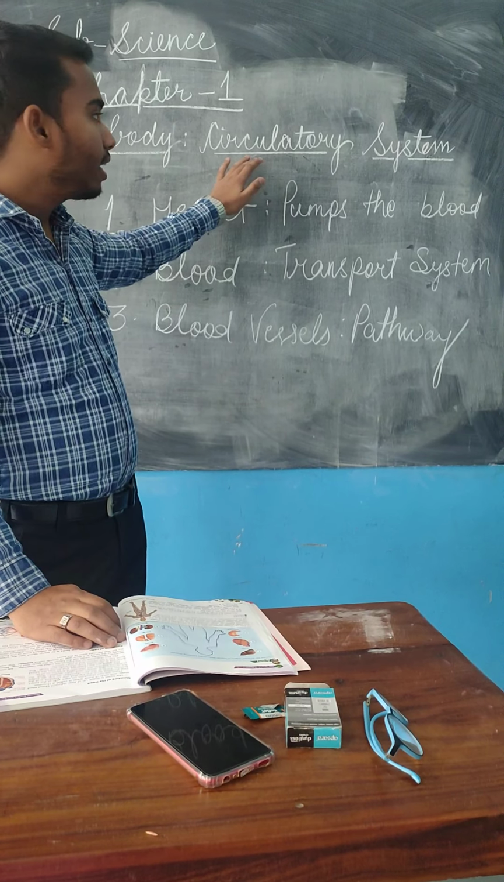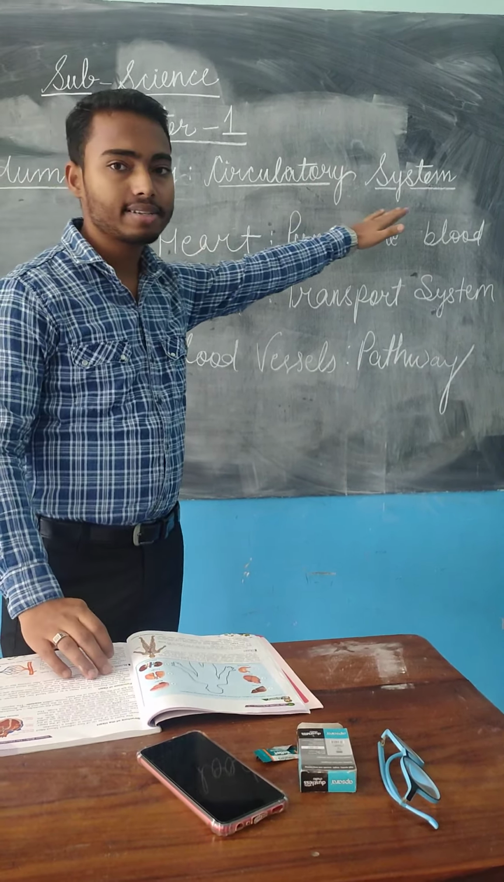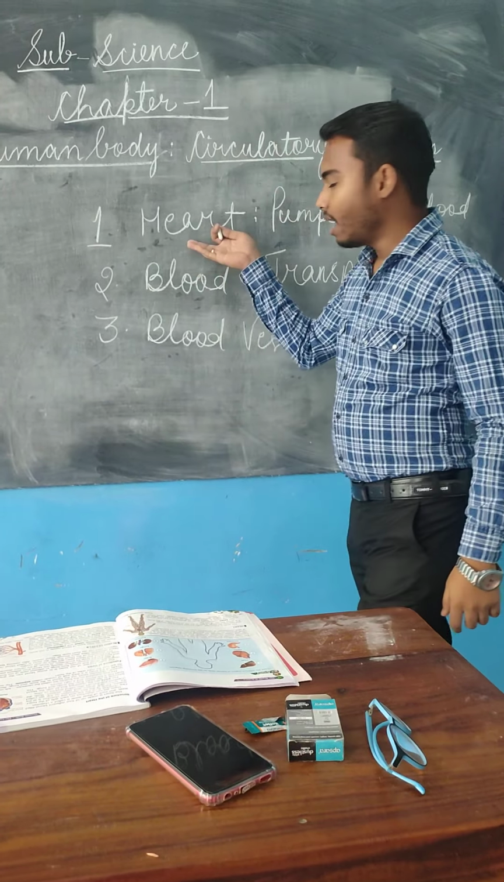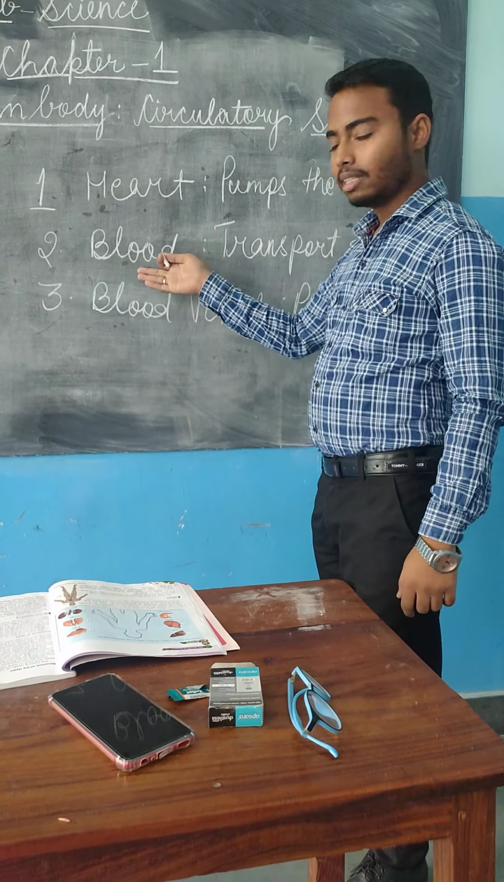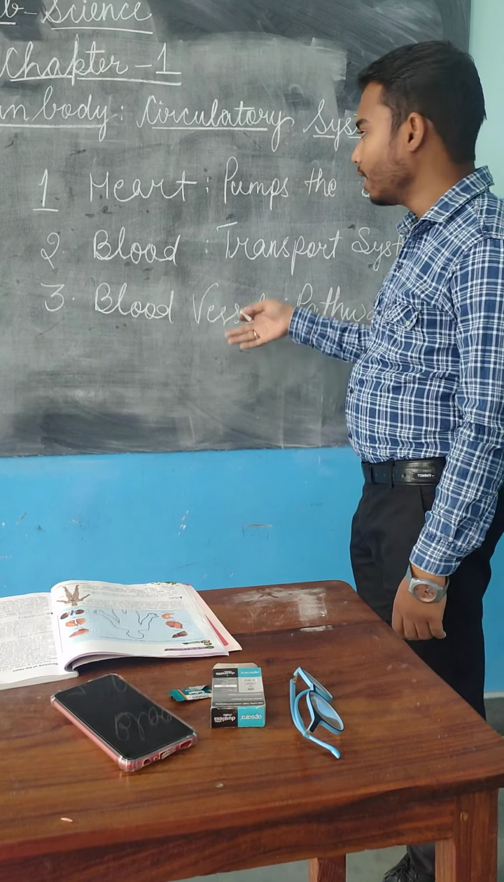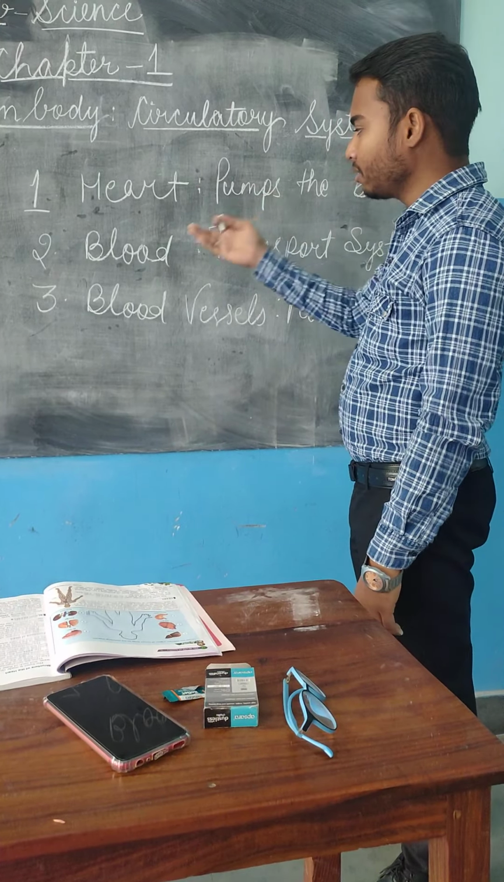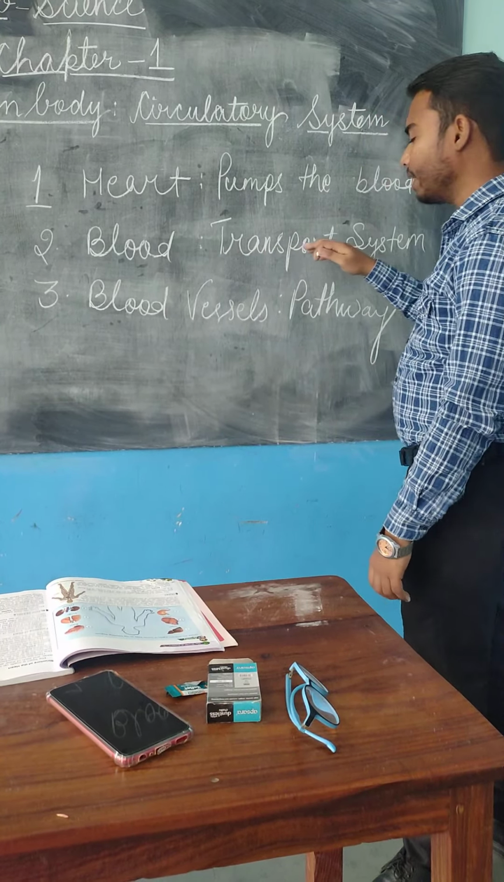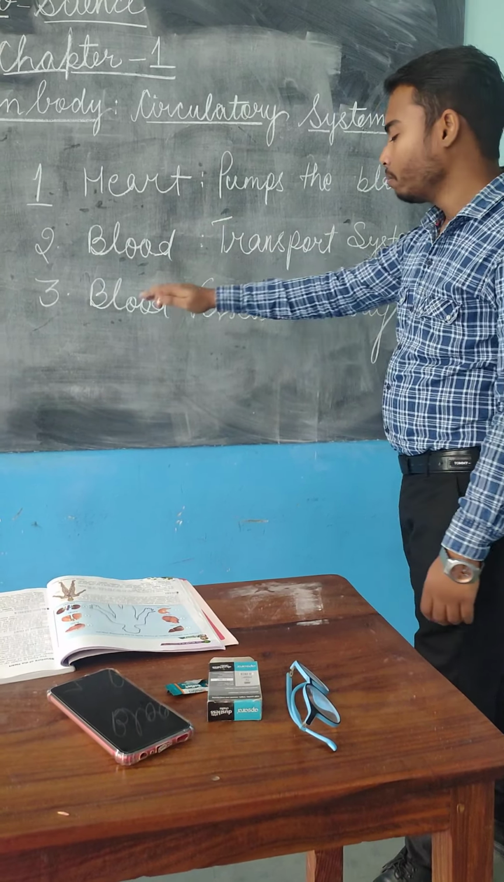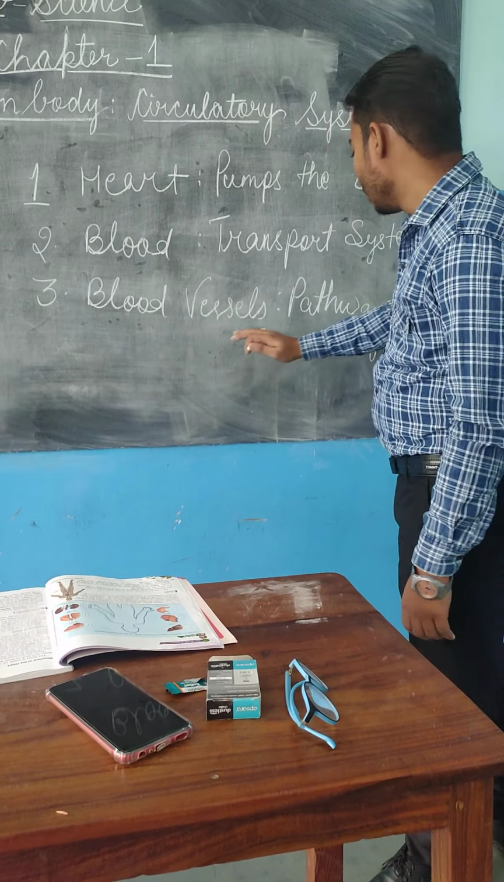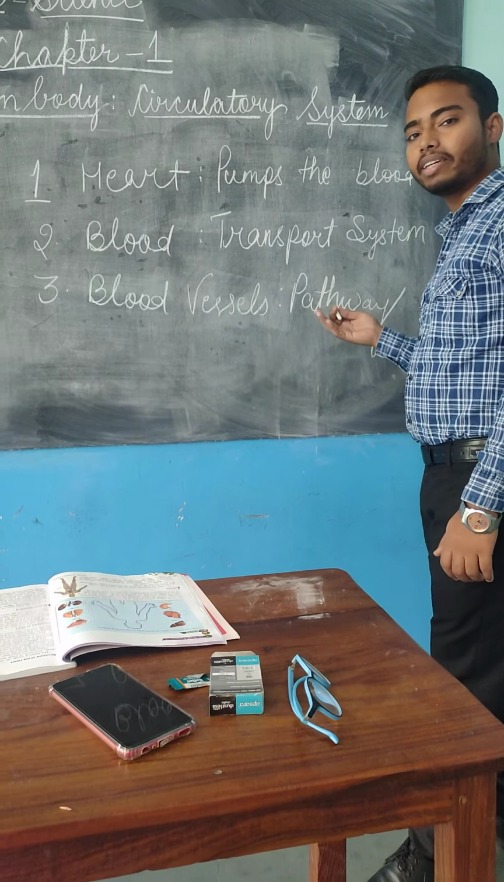What are the three main components of circulatory system? Heart, blood, and the blood vessels. Heart is pumping the blood. Blood acts as a transport system. Blood vessels, what do blood vessels do? Blood vessels act as the pathway.